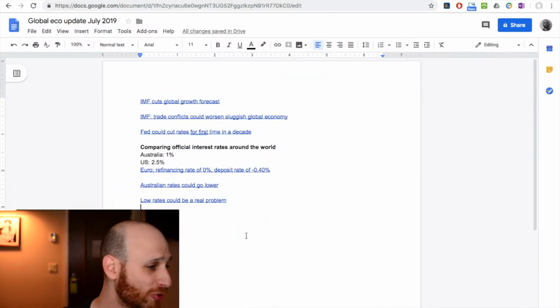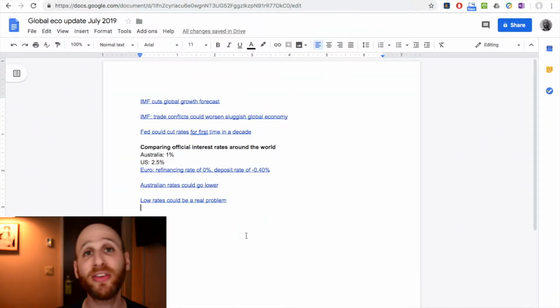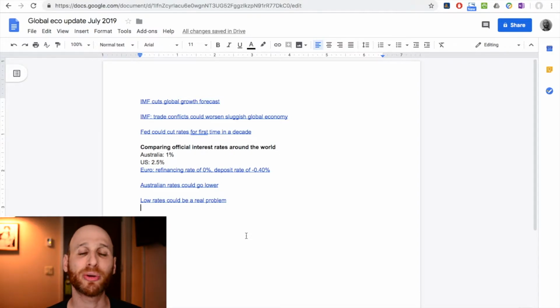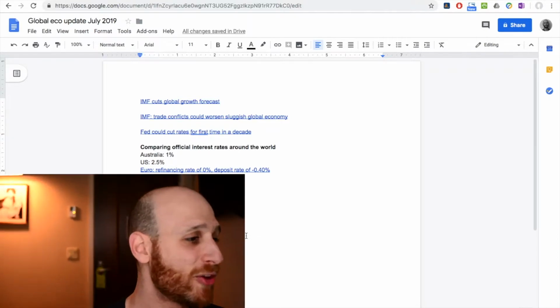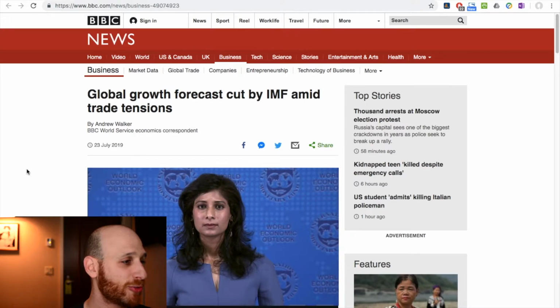Okay, so in this document, as you can see, I've got 6 links to articles, and I'll put all the links in the description below. Each of these articles deals with something that is happening in the world economy right now. So I'll take you through each one in turn and you can follow along as I'm going through. The first one is from the BBC.